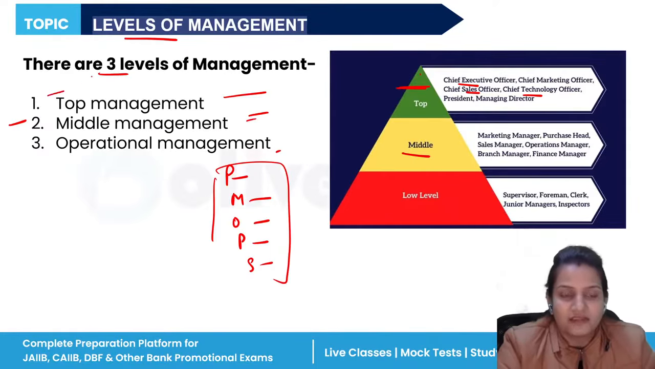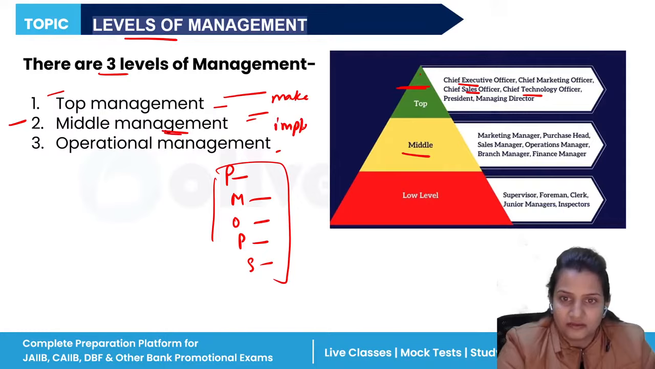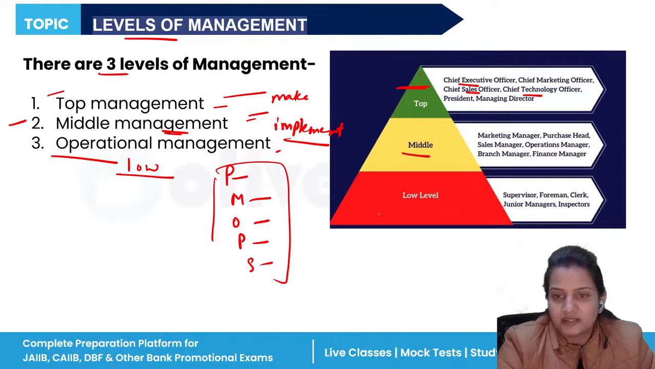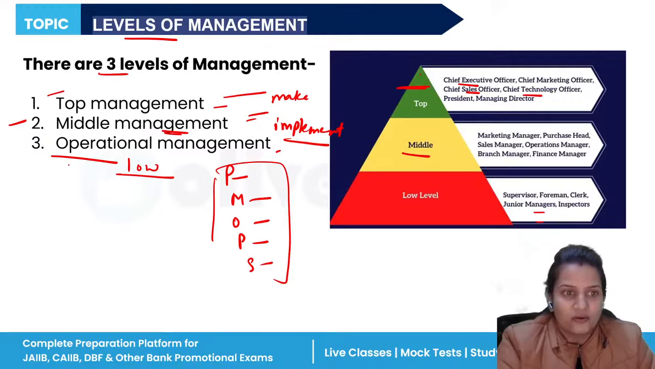Whatever plans are made by the top management, top leaders, it is the duty of the middle level managers to implement those plans. Which plans? Those plans which have been made by the top management. Operational management is also known as low level management. It includes all the junior level persons, all the inspectors, all the junior managers who have to follow all the rules and regulations of the organization. Whatever activities the middle level person assigns to low level managers, they have to follow that.